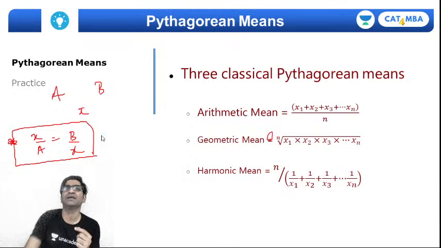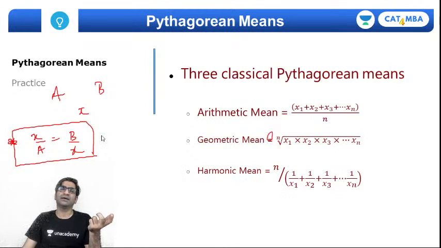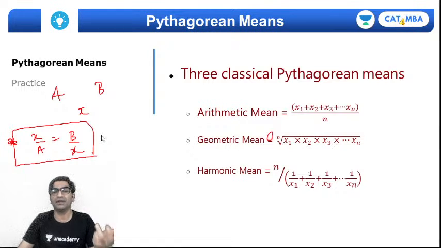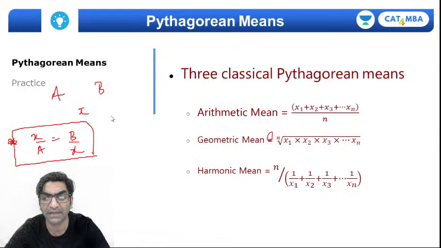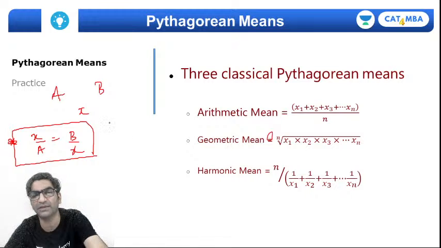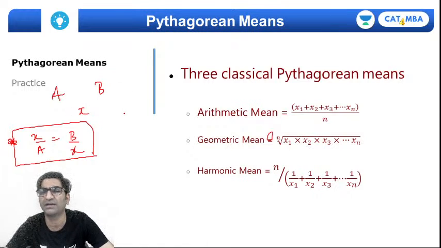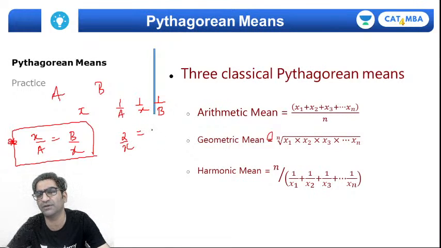The third mean is called the harmonic mean. Again, harmonic mean for two variables a and b. If x is the harmonic mean, then you will say a, x and b form a harmonic progression. What is a harmonic progression? That their reciprocals are in AP, 1 by a, 1 by x and 1 by b will be in an arithmetic progression, which means that 2 times the middle term will be equal to the first plus the last term, right?